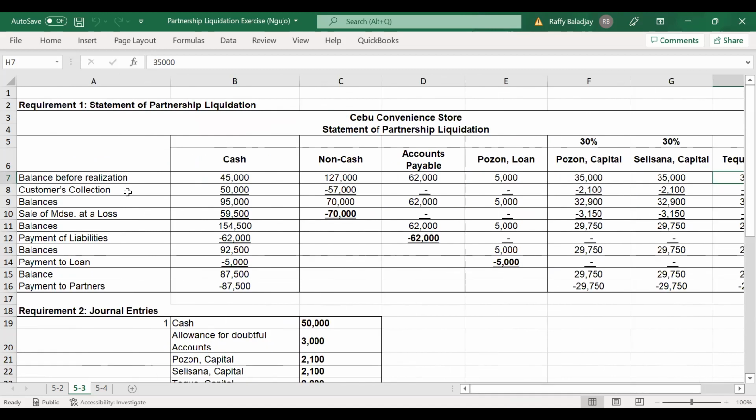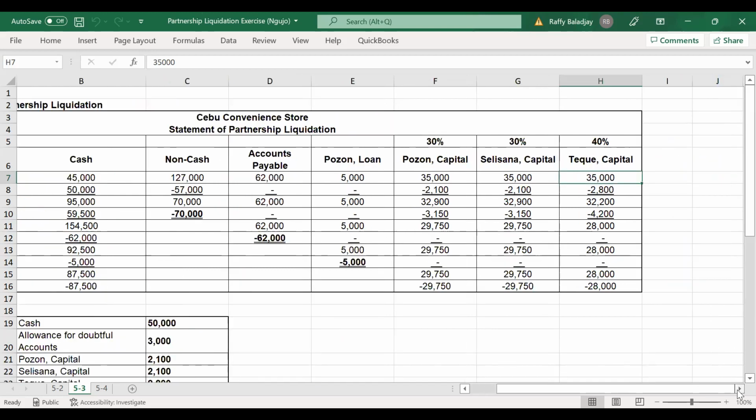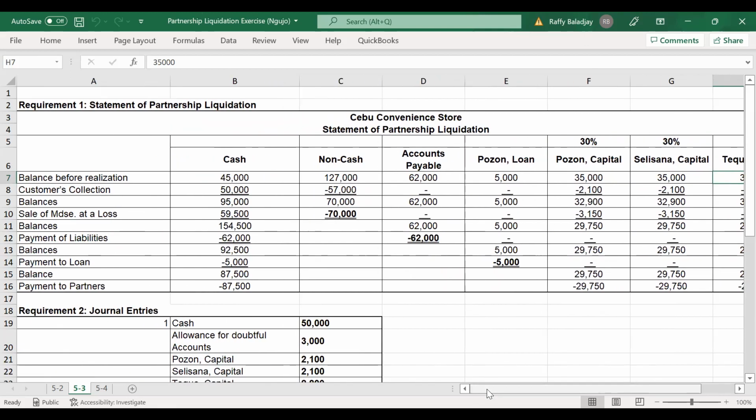The first realization of your assets is your accounts receivable. It was realized for 50,000, but the receivable value is 57,000. So you will have a 7,000 loss. It will be divided among the partners according to their profit and loss ratio. So the share would be 2,100 deducted from Puzon and Celesana capital, and 2,800 deducted from Teki capital.